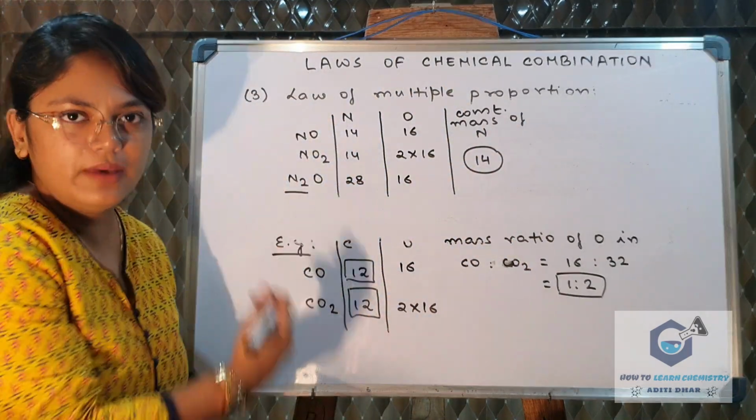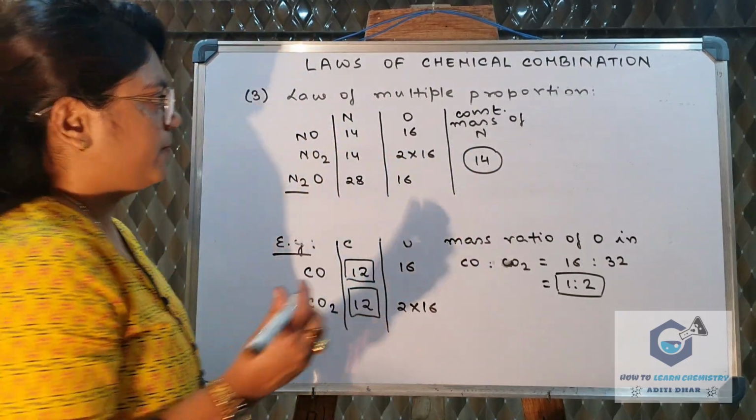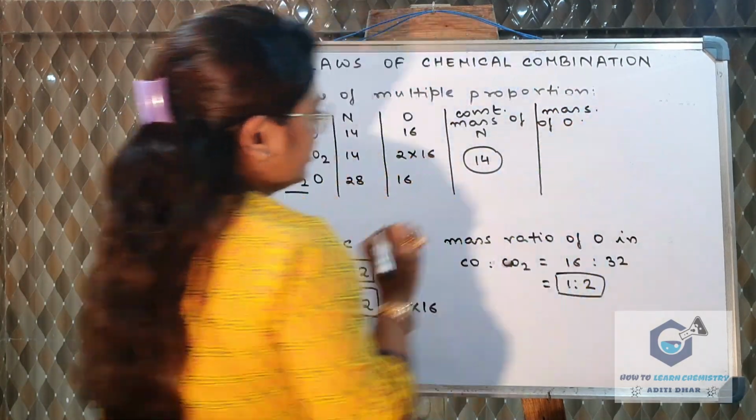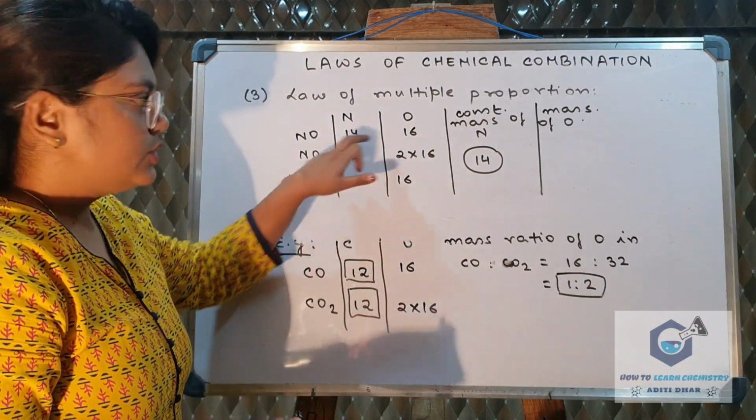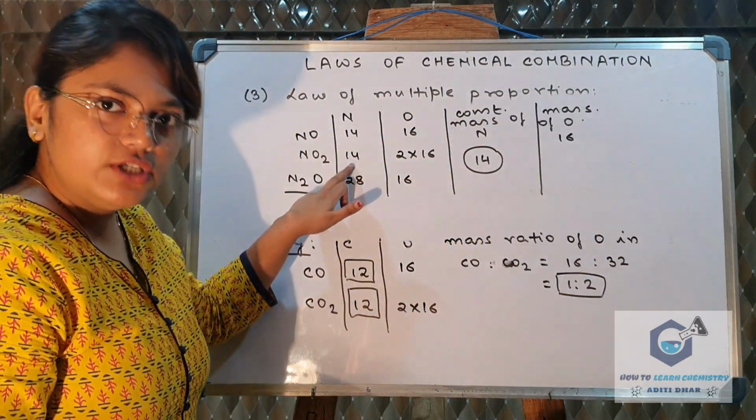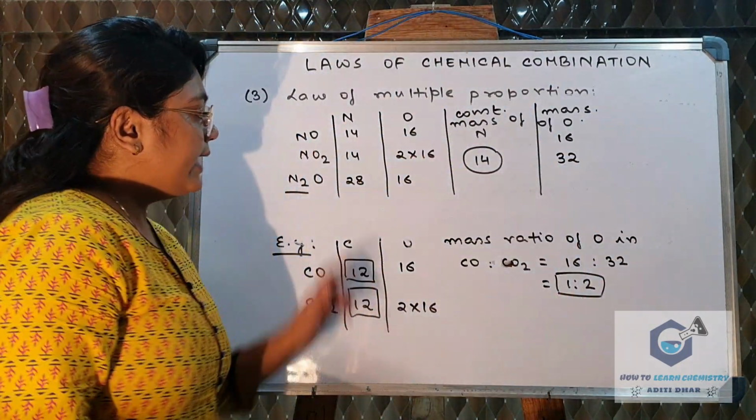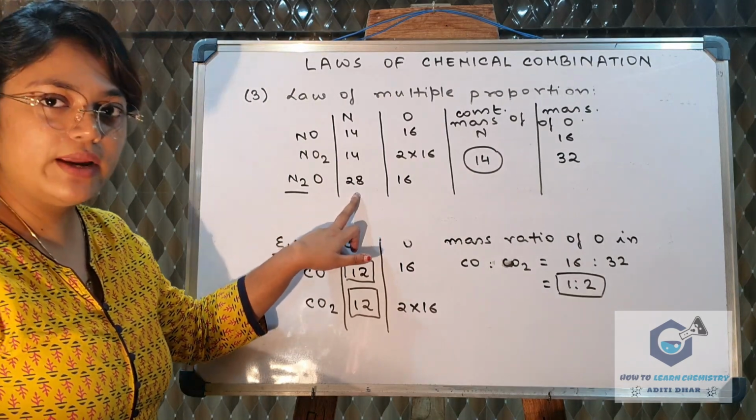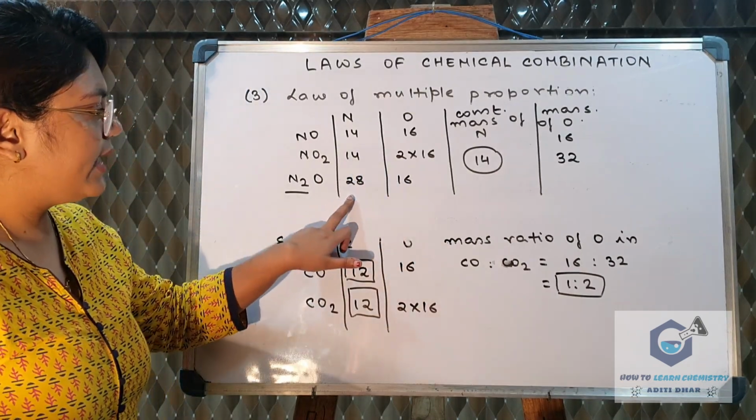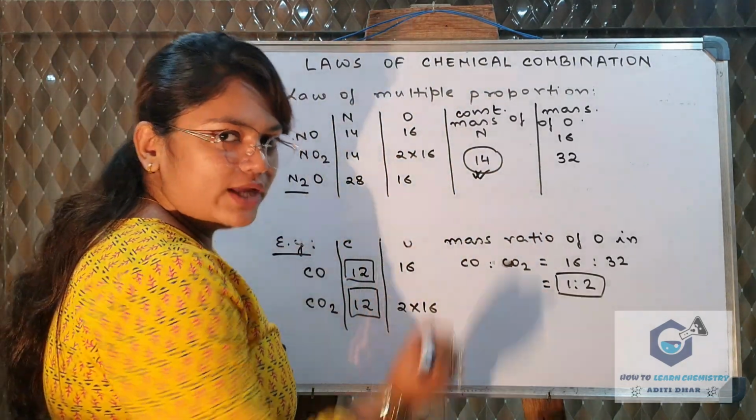For all the 3 compounds, we take the mass of nitrogen to be constant and it is 14. So now we look at the masses of oxygen combined. In NO the mass of nitrogen is 14 and the mass of oxygen is 16. In NO2 the mass of nitrogen is 14, but the mass of oxygen is 32. In N2O the mass of nitrogen was 28 and the oxygen mass was 16. So now if we take the mass of nitrogen to be 14, then the mass of oxygen will be 8. We are just dividing it by 2.